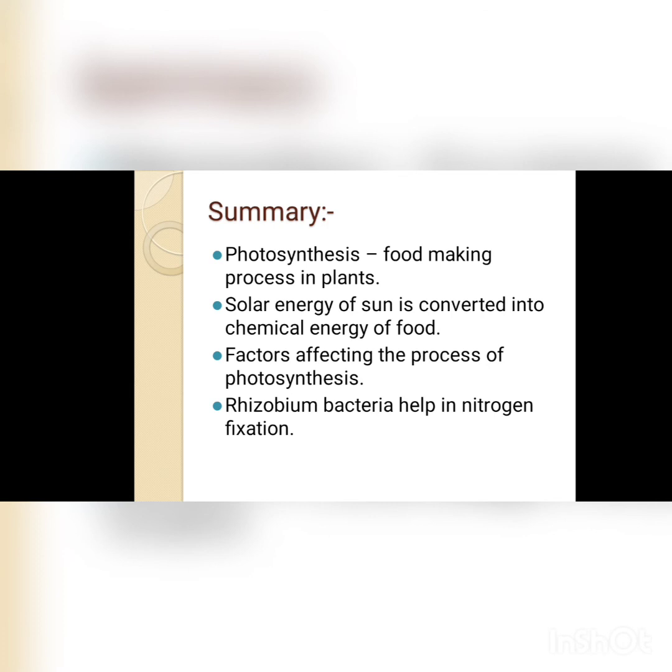So let us summarize today's topic. What we have discussed about the photosynthesis process of food making. Then we get to know that the solar energy of the sun is converted into the chemical energy of the food. Then we have discussed the factors affecting the process of photosynthesis. Next we have discussed the rhizobium bacteria which help in the process of nitrogen fixation, which helps in the synthesis of other nutrients like proteins.